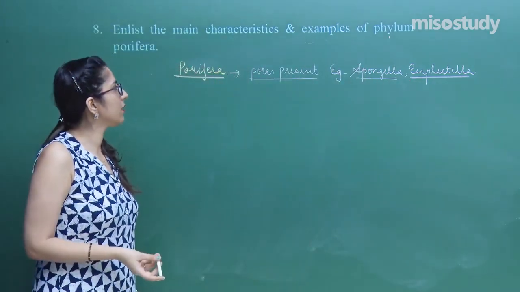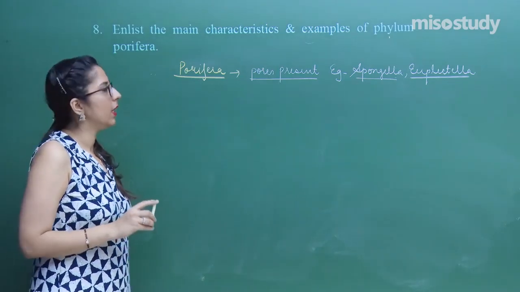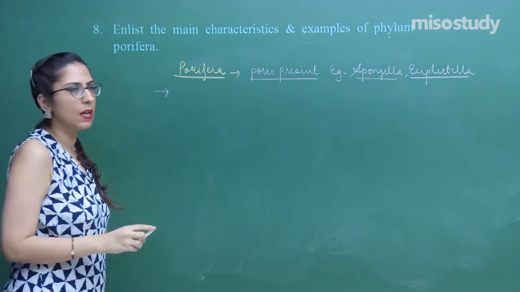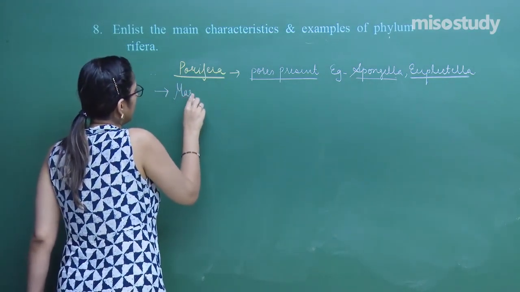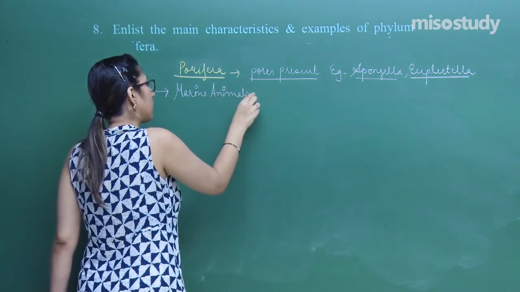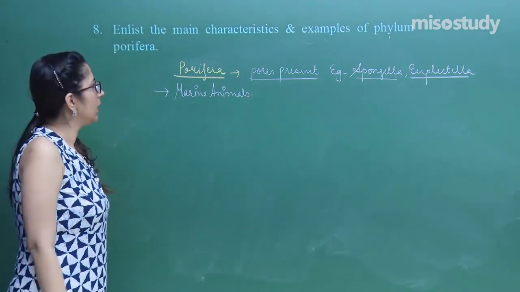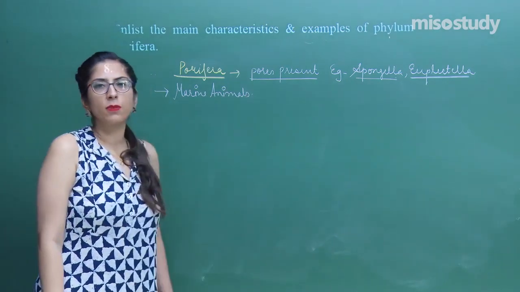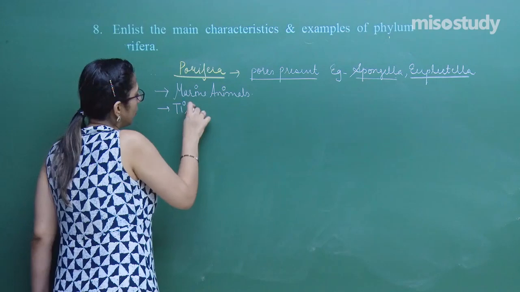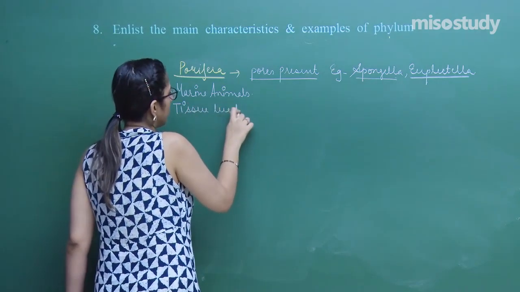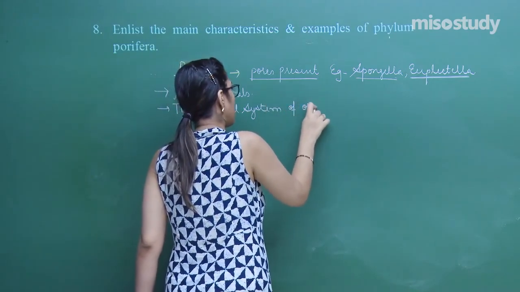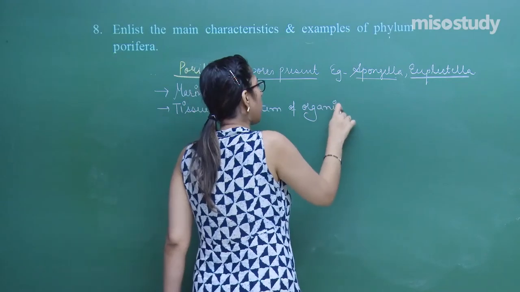So the Poriferans are those which are having pores present on their body. First of all, let's talk about the habit and habitat of these Poriferans. These are marine animals. Now, these are those group of organisms in which the tissue level system of organization is seen. That means no specific organ is there.